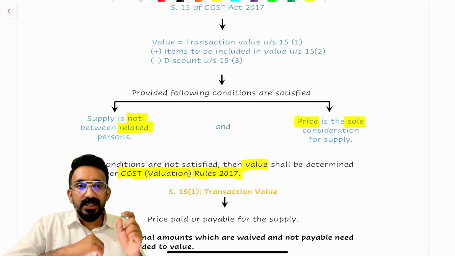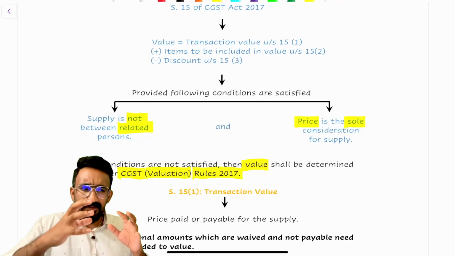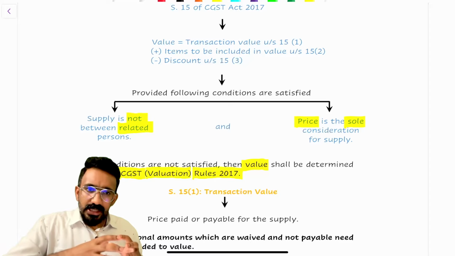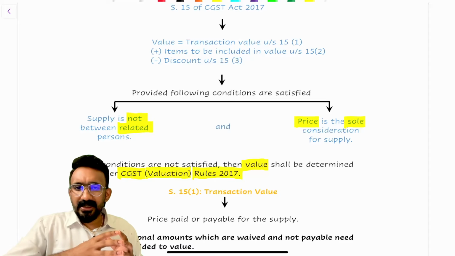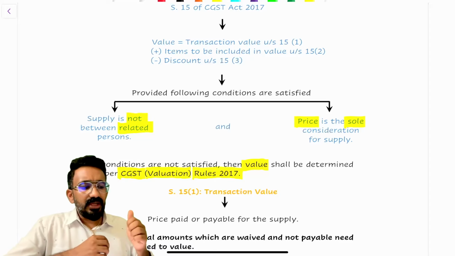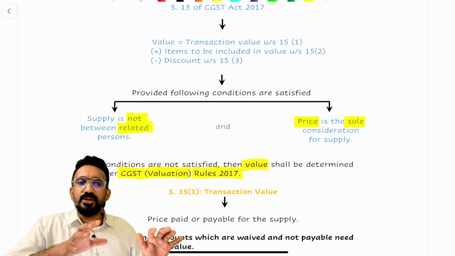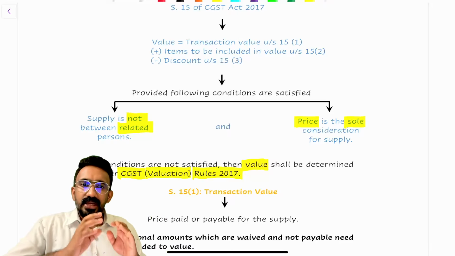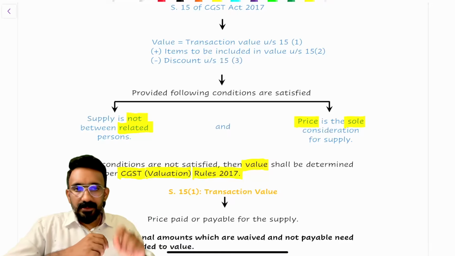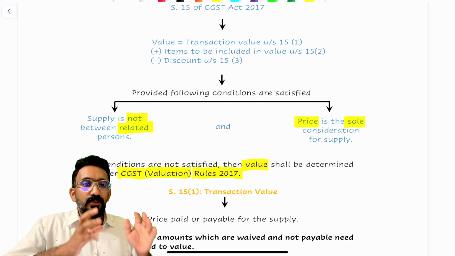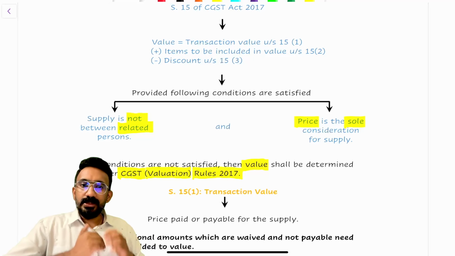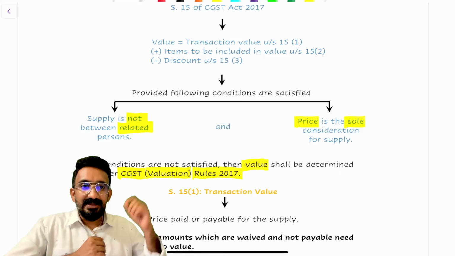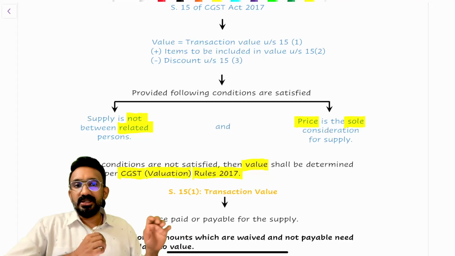Inside this, the family member definition goes like this. It's a very small family that they have defined, like the Companies Act, not like the Income Tax Act. It's a very small family that will be considered a related person under GST. Spouse and children are always considered related persons. Brother, sister, parents, grandparents are considered related persons or family members only if they are wholly or mainly dependent. Say, my brother will be considered my related person if that brother is completely financially dependent on me. Otherwise, that brother is not considered a related person.